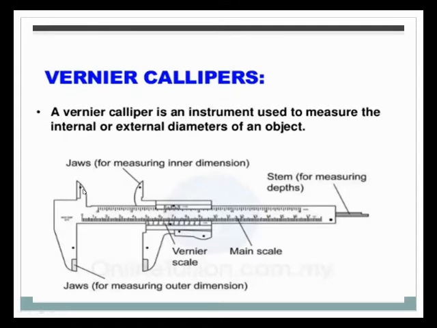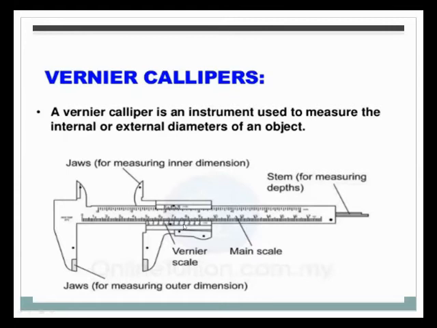This is the outer jaw, used for measuring outer diameter. So for inner diameter we use the upper jaw, and for outer diameter we use the lower jaw.